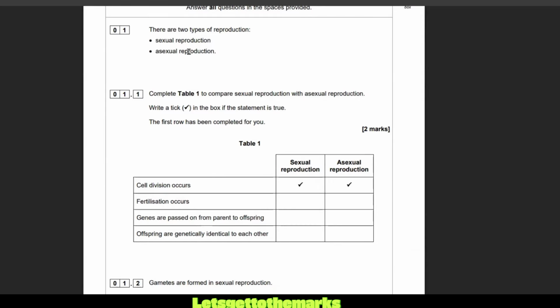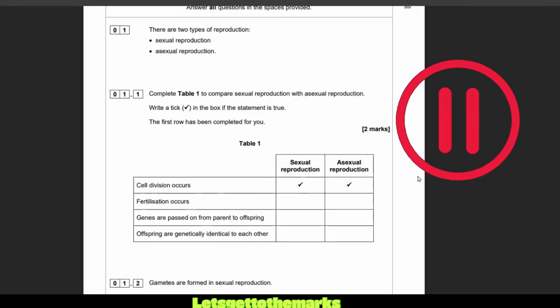There are two types of reproduction, sexual reproduction, asexual reproduction. Question 1.1. Complete table 1 to compare sexual reproduction with asexual reproduction. Write a tick in the box if the statement is true. The first row has been completed for you. You can see here it's worth 2 marks. Cell division occurs in sexual reproduction and asexual reproduction. Now you've got to decide on these next 3. Why don't you press pause on the video, have a go on a piece of paper with a pen, and then unpause and watch the explanation.